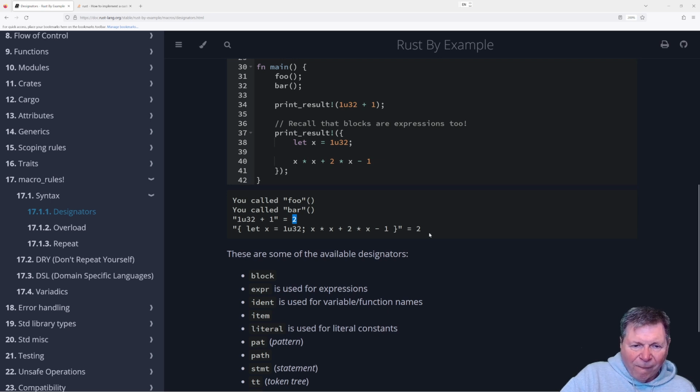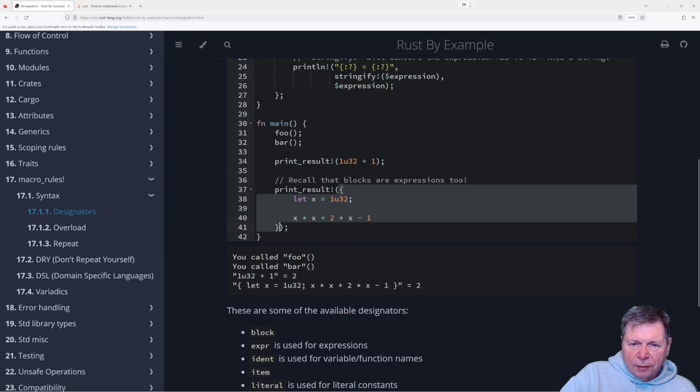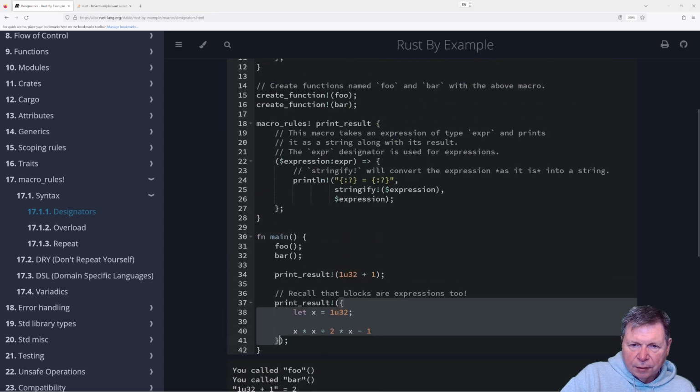All right. Fun. The curly brackets are there too, which means it's taking these curly brackets and making them part of the thing. Oh, that's cool. Is there an opposite to stringify? Can you convert a string into an expression? That would be dangerous, don't you think?